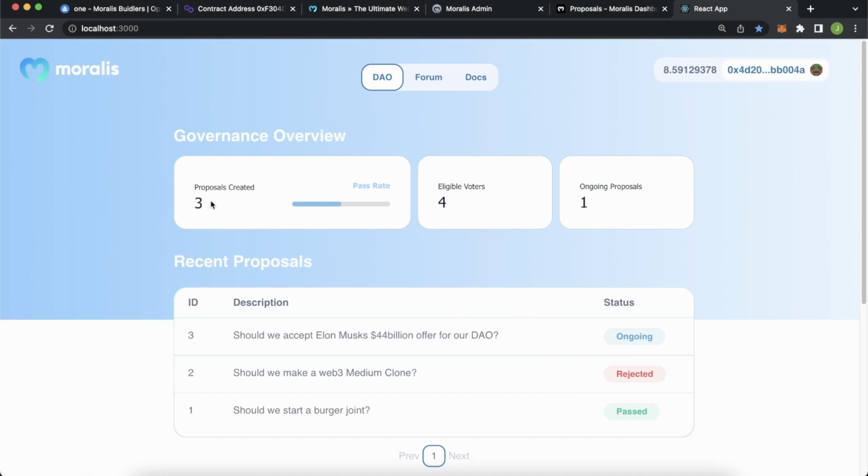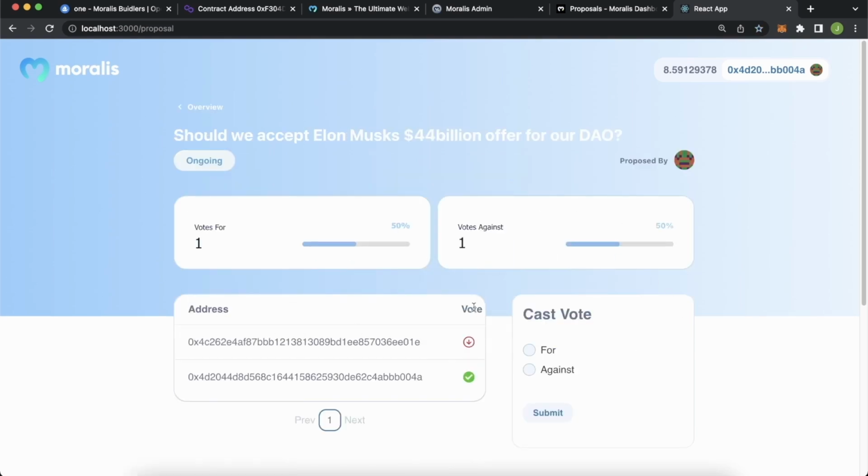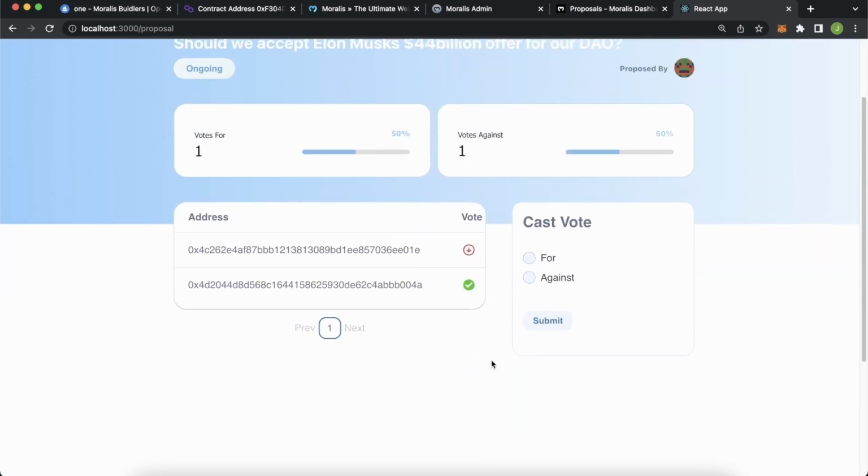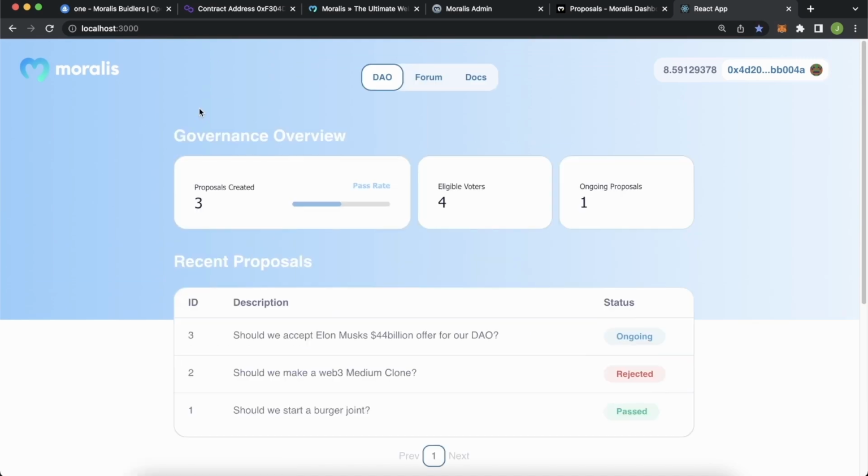You see that our proposals created has been incremented to 3. The pass rate is 50% because we have 1 passed and 1 rejected vote. Then we have 1 ongoing proposal over here. We can press that. We can see how people have voted for it. If we have the NFT, we can even vote for this proposal ourselves. How cool is that? You can create your own DAO using a little bit of Solidity knowledge and integrating it with Moralis and creating this beautiful DAO.